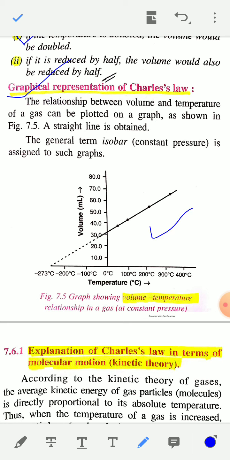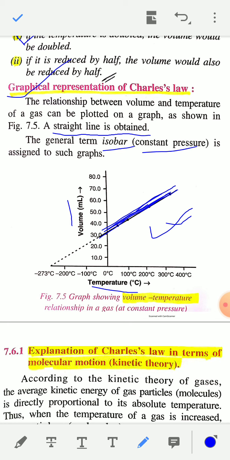This is the graph, volume versus temperature, and temperature in Celsius scale. Okay, and the graph is a straight line. It is also called an isobar, because the pressure remains constant. So you will get one straight line if you plot the volume versus temperature graph.